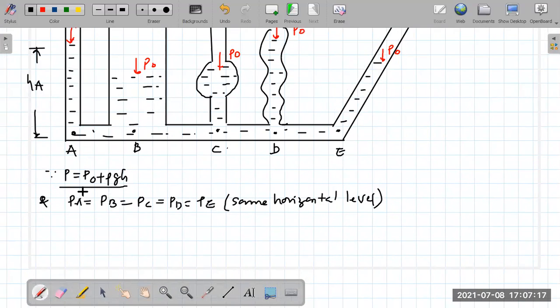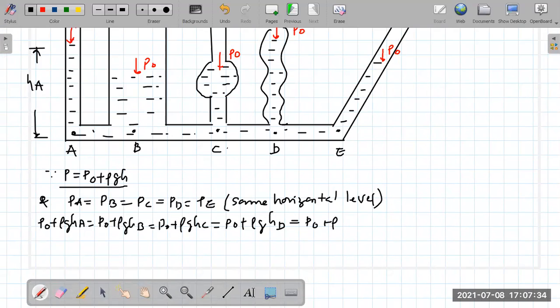So that means pressure at A must be equal to pressure at B. That means pressure at A, which is P naught plus rho g HA, must be equal to P naught plus rho g HB, that must be equal to P naught plus rho g HC, P naught plus rho g HD, that is equal to P naught plus rho g HE. So P naught gets cancelled everywhere.